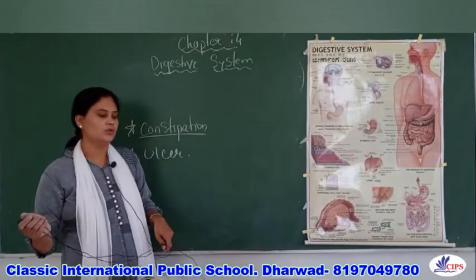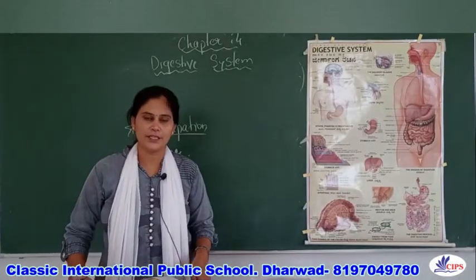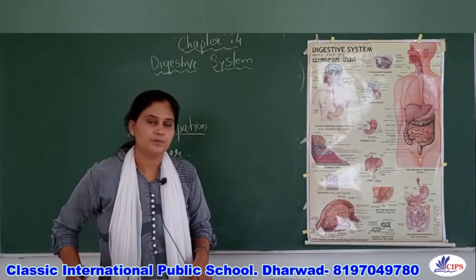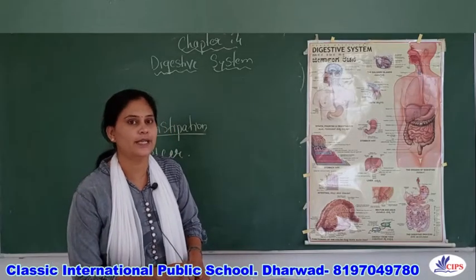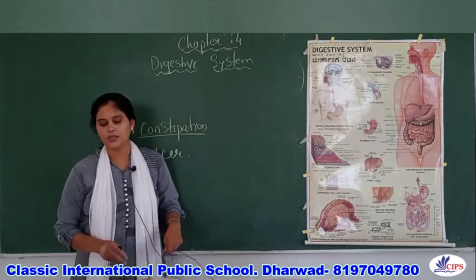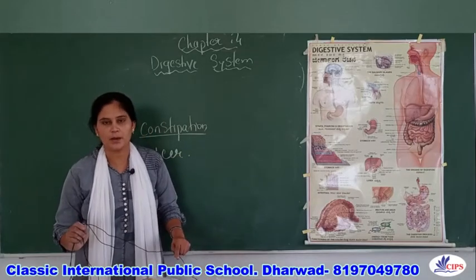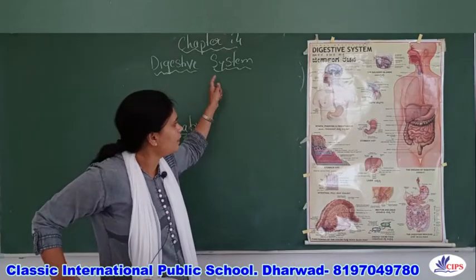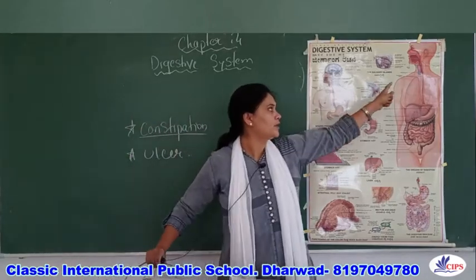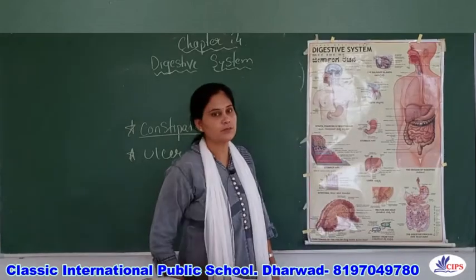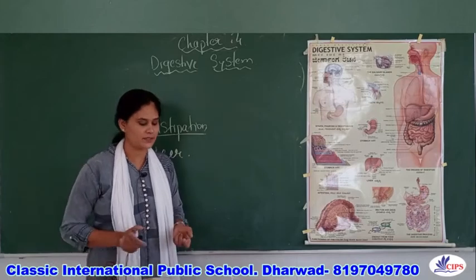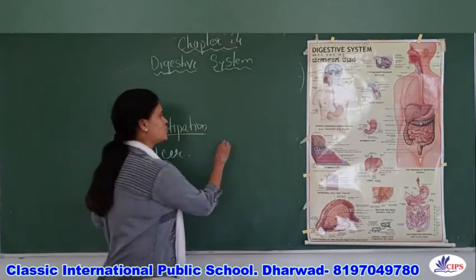So children, up to now we have studied the digestive system. In your textbook they have separately mentioned the relationship between the stomach, duodenum, liver and pancreas. While explaining the digestive system, I already told you about the digestive glands. In a very short way, what are the digestive glands?